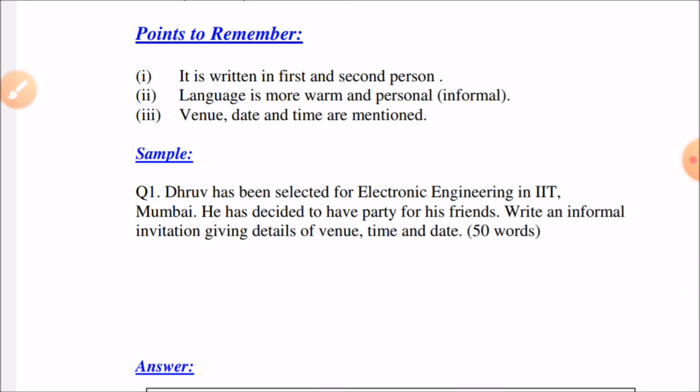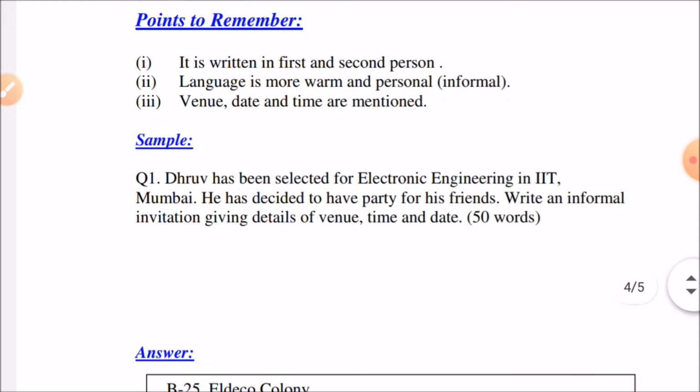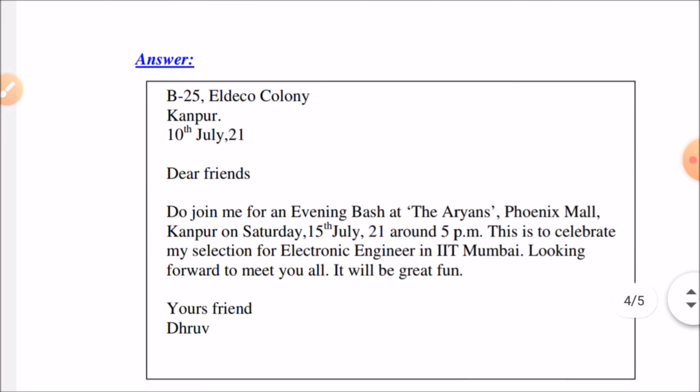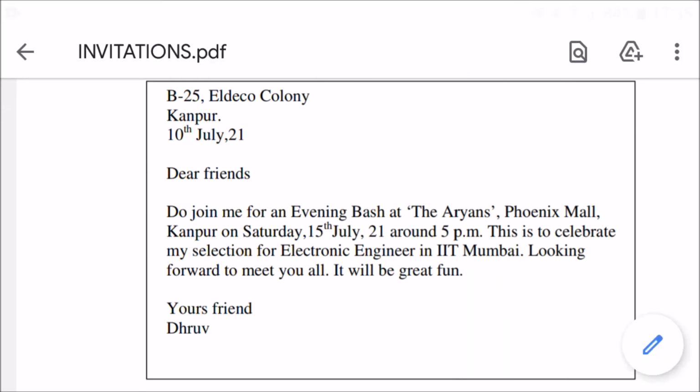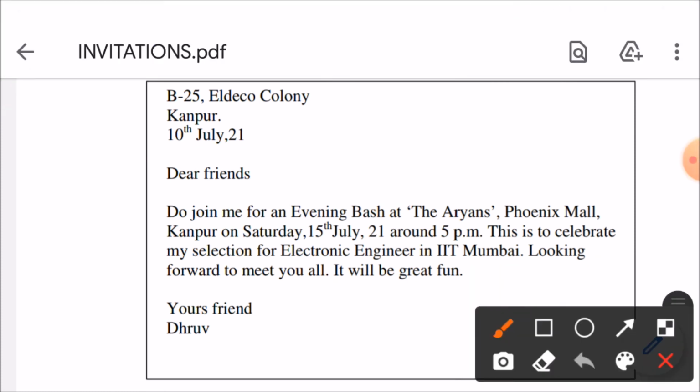Let us see the sample. Dhruv has been selected for electronic engineering in IIT Mumbai. He has decided to have a party for his friends. Write an informal invitation giving details of venue, time and date. See, the invitation has been put in the box. Here, the address of the person who is inviting is written.